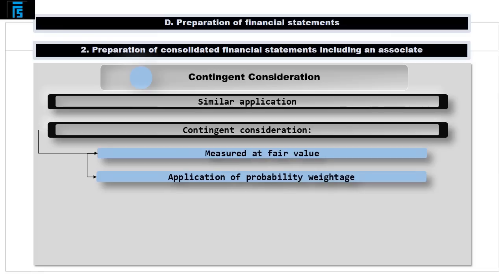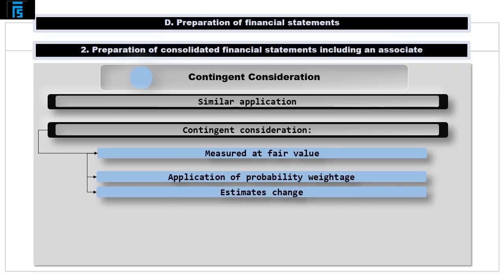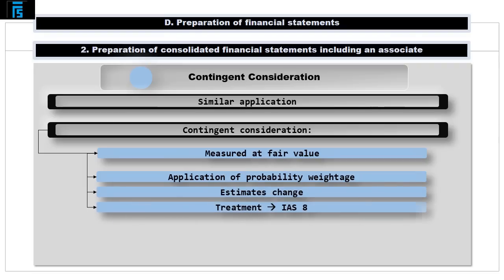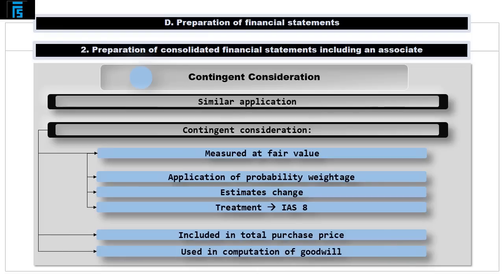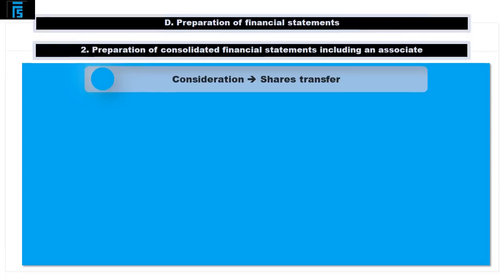Computing the fair value of a cash outflow, which is contingent upon the occurrence of an uncertain future event, naturally necessitates the application of a probability weighing to reflect the effect of uncertainty. Such estimates will typically change over time as assessments of probability evolve. These will obviously impact the fair value of the booked liability and will typically be recorded in consolidated profit or loss, as would be the case with any change in accounting estimate under the approach prescribed by IAS 8.